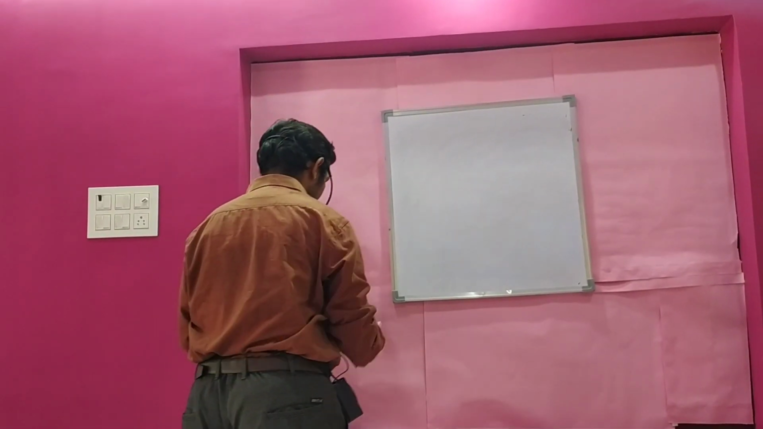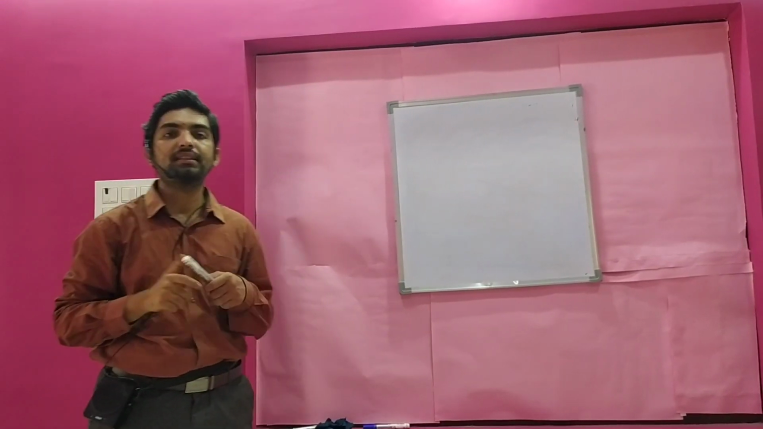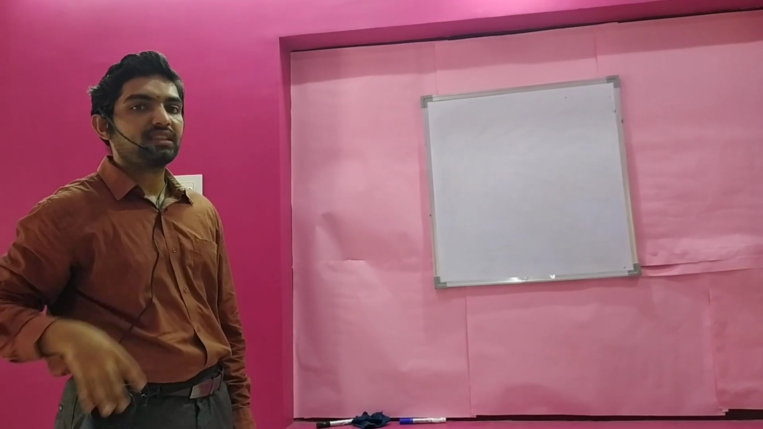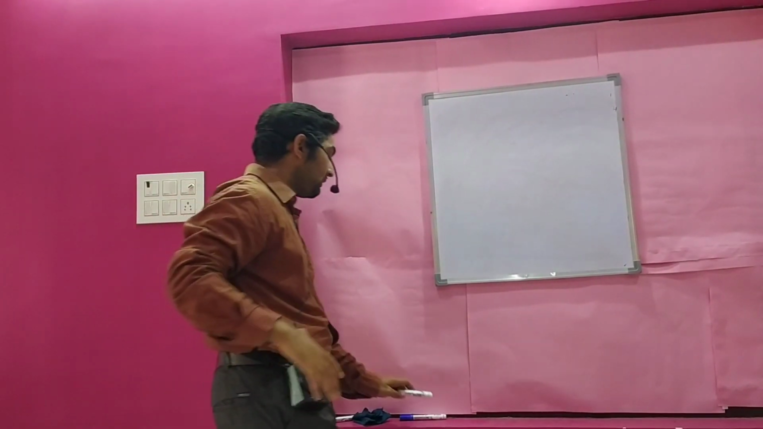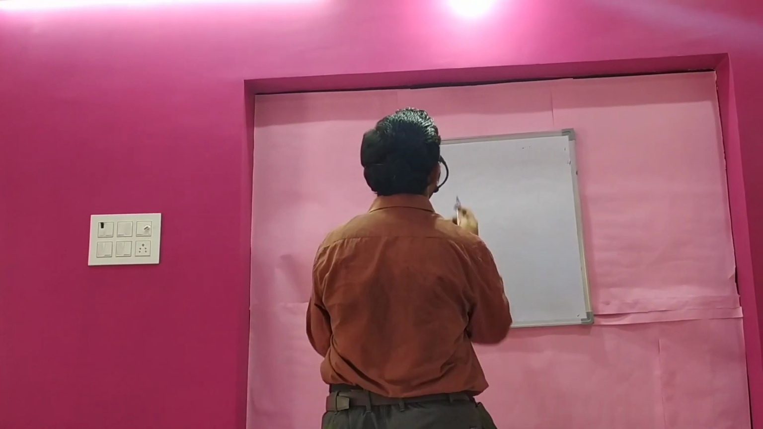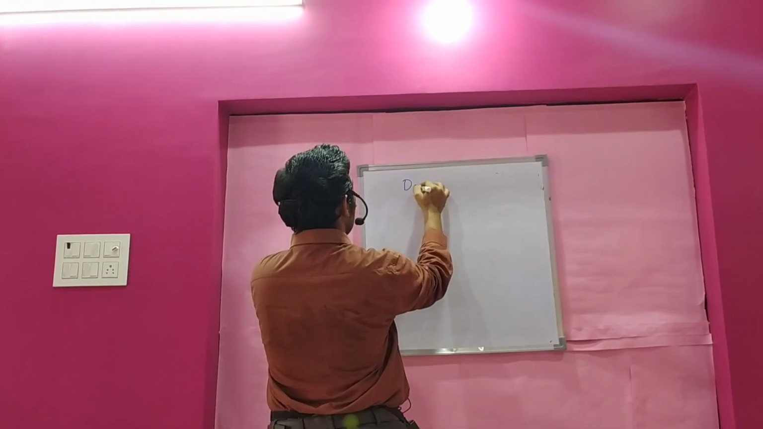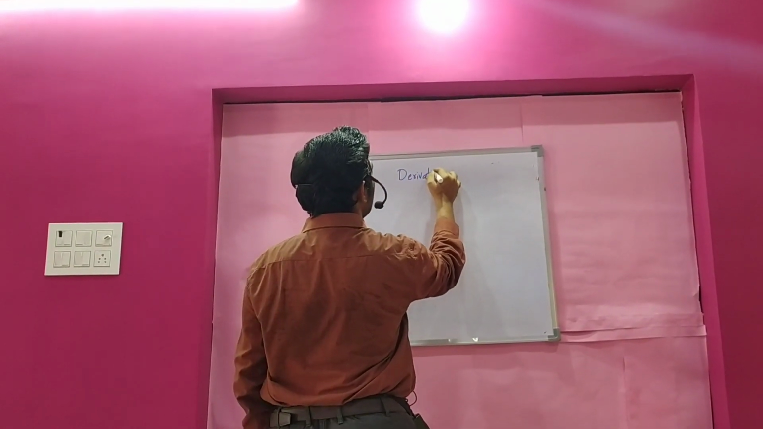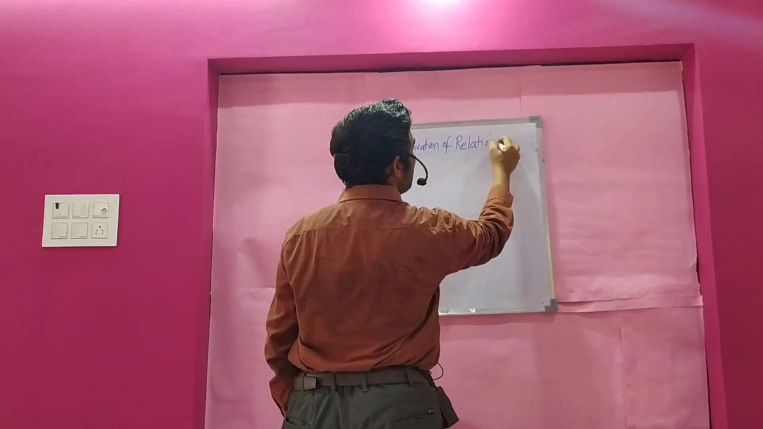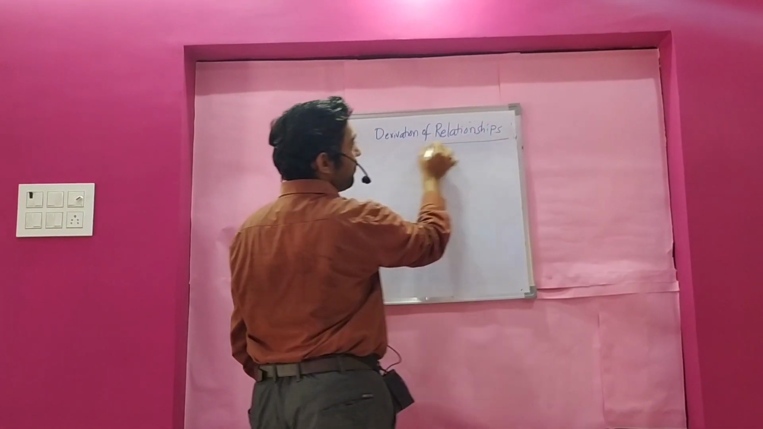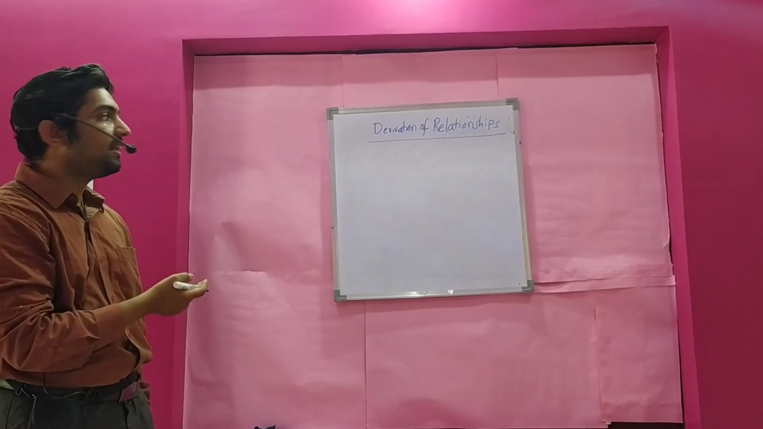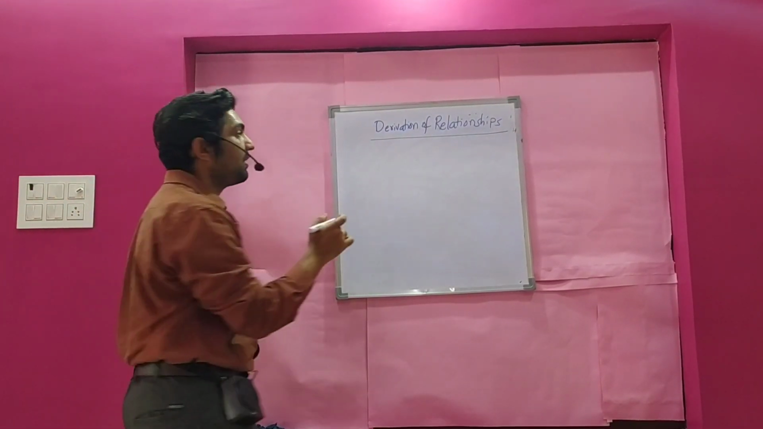Next, we have to derive some relationships to understand this subject better. The real subject starts from now, because to understand this subject we need the derivation of some relationships between the properties. What we have seen today are the different properties. Now we are deriving the relationship between the properties.